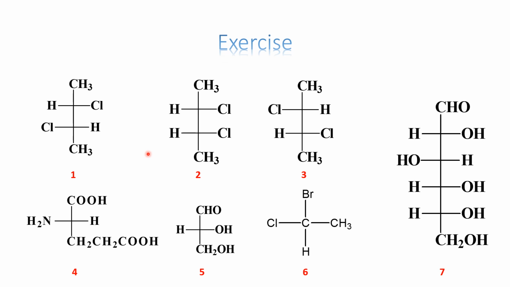Next video, we are going to study in detail about some elements of symmetry like plane of symmetry, axis of symmetry, alternating axis of symmetry, and then after that we will be seeing some forms of nomenclature, that is D and L, R and S, E and Z.